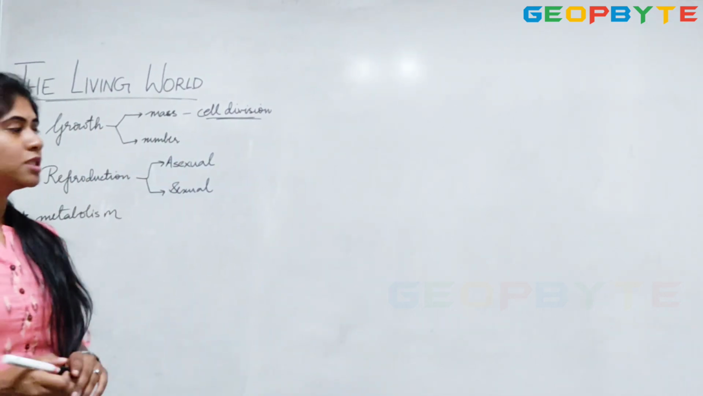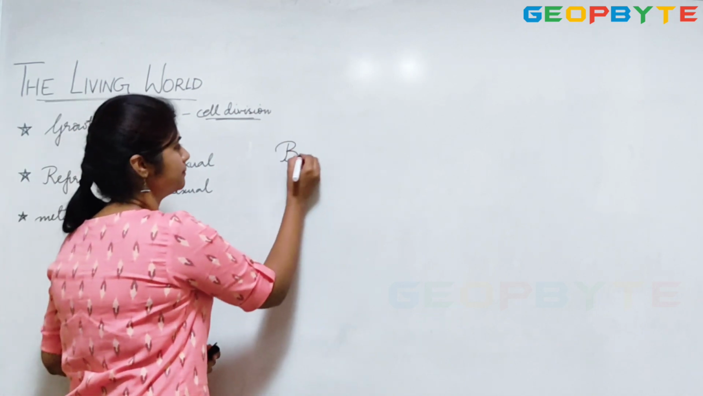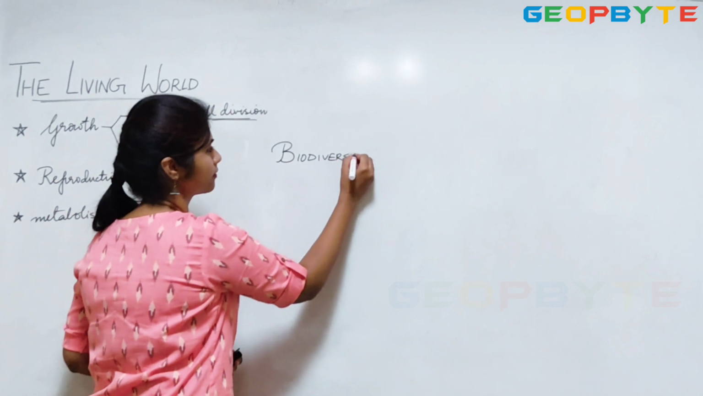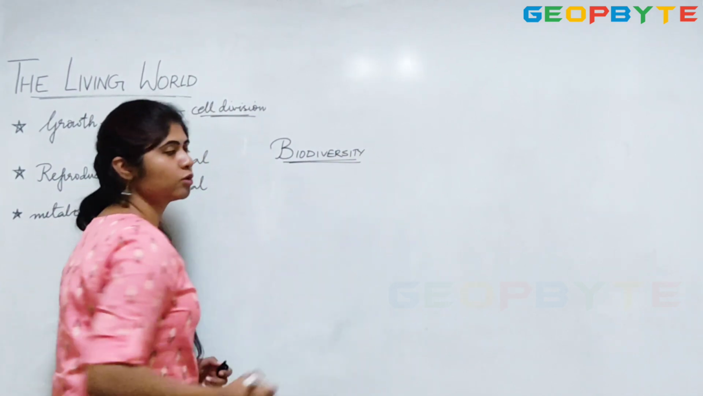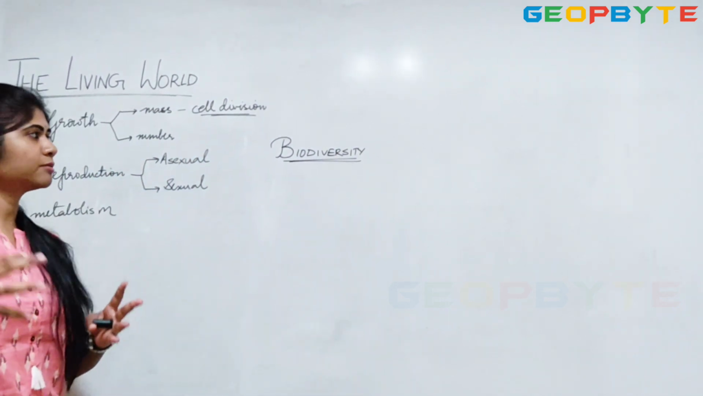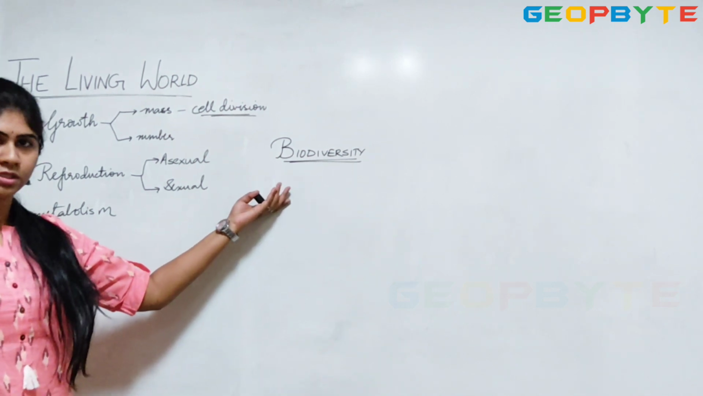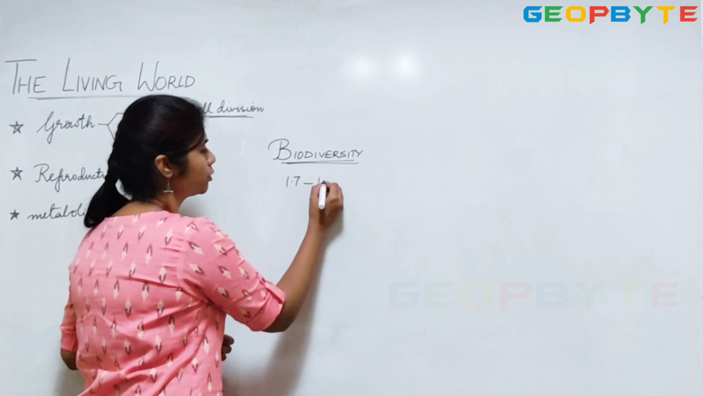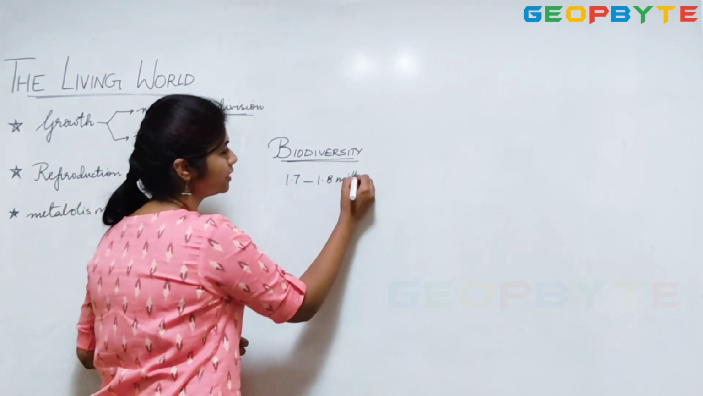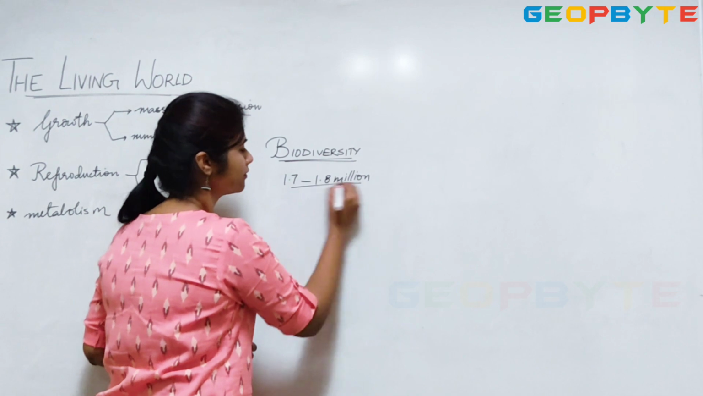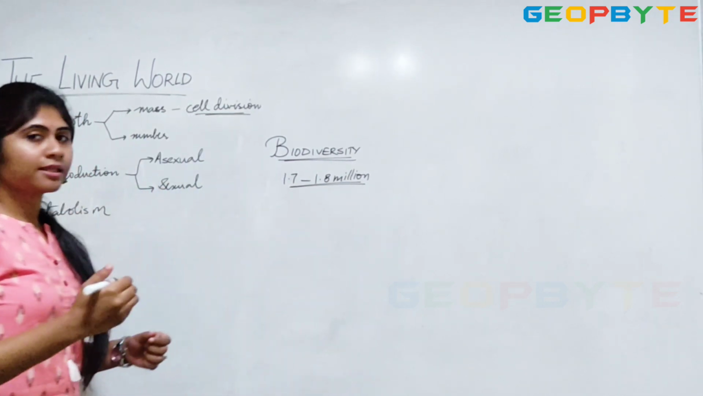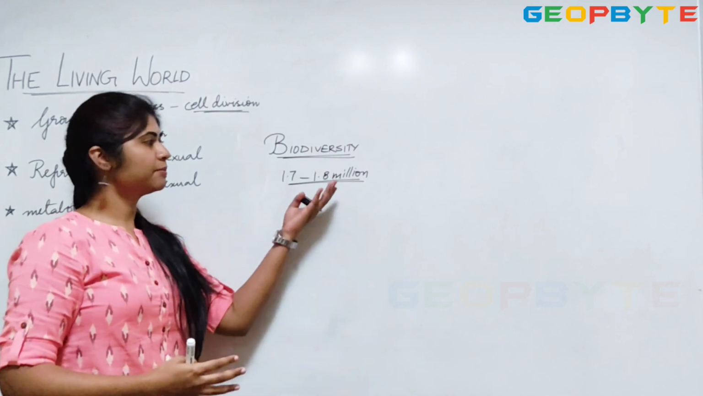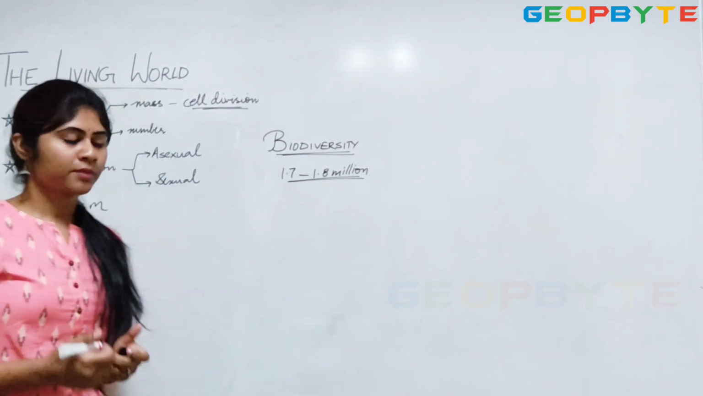Now what I'm calling this is biodiversity. This huge number of species, the plants and animals that you see, this is the biodiversity in our nature. So far, 1.7 to 1.8 million species have been identified and described, and they are describing and identifying even more. So this number keeps on adding forever.